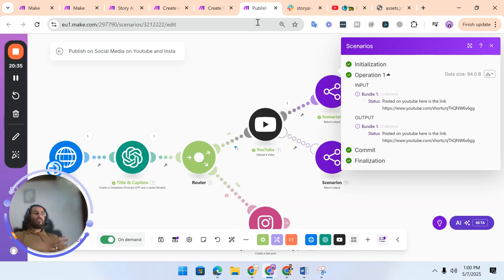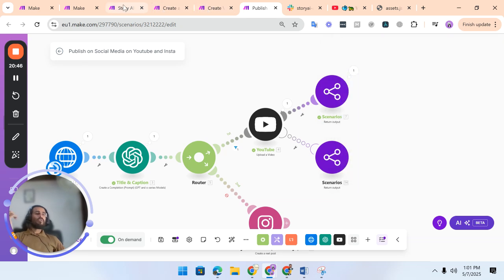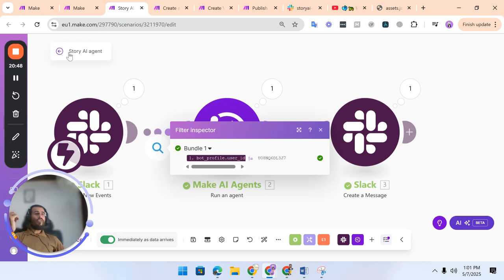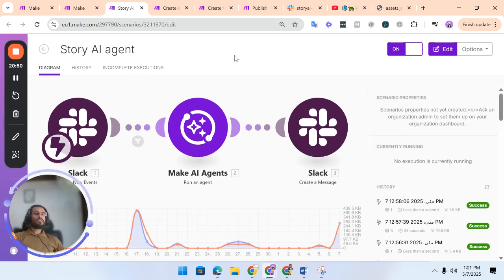So that's how the whole automation works with the help of different scenarios. These are the different scenarios. Now you can create your own agents. It can be on Slack, it can be related to anything. If you need the blueprints of these scenarios, I will be giving them in my school community. You can get them from there.